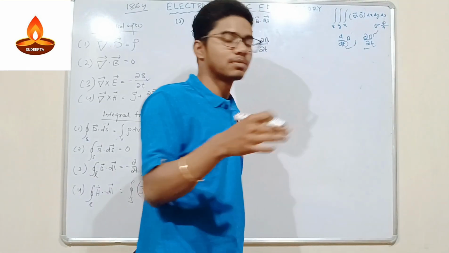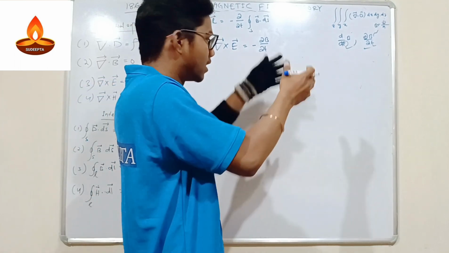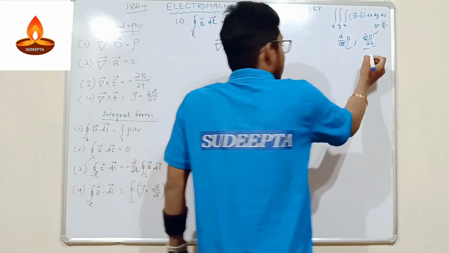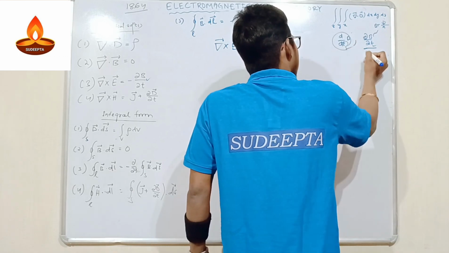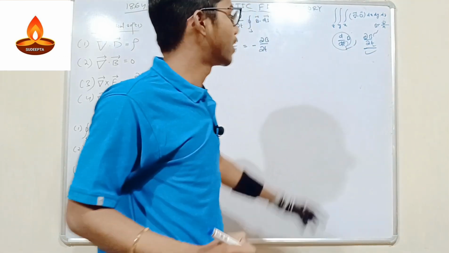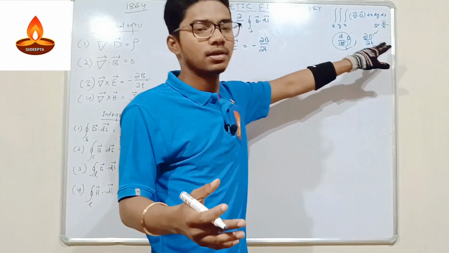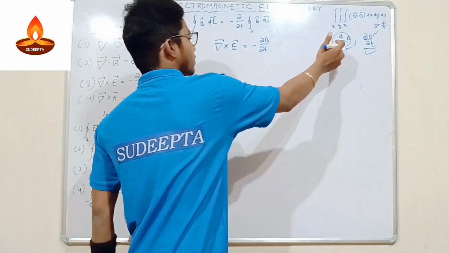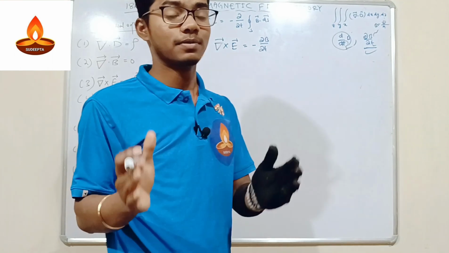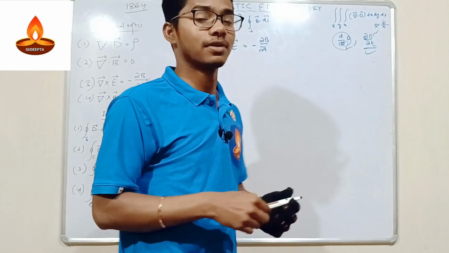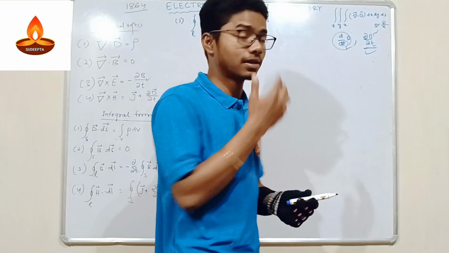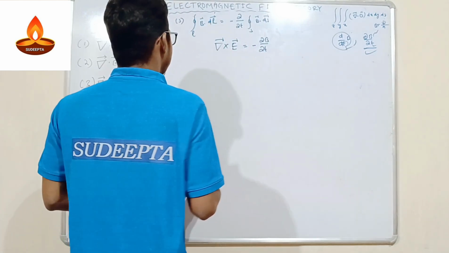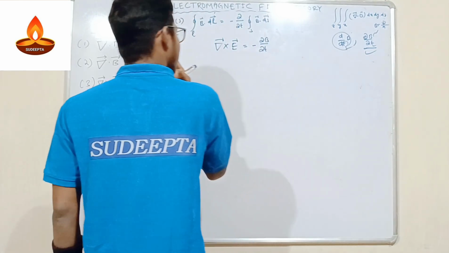When something depends upon more than one quantity, the simple derivative converts into a partial derivative. So this is the difference between this and this. We'll do it in the mathematics classes: what is a derivative, what is a partial derivative, what is integration. So this we have as the data.